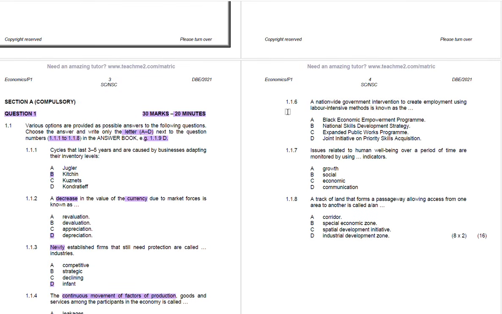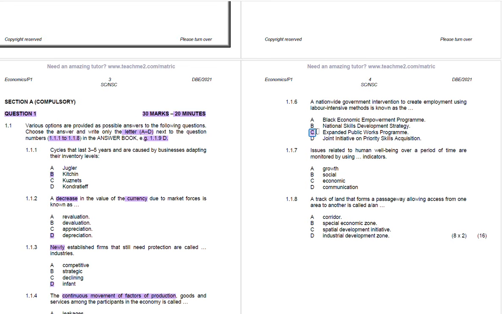Now we're going to look at 1.1.6. It says a nationwide government intervention to create employment using labor intensive methods is known as. So we have A, Black Economic Empowerment Program, B, National Skills Development Strategy, C, Expanded Public Works Program, D, Joint Initiatives on Priority Skills Acquisition. And the correct answer in this case is C.